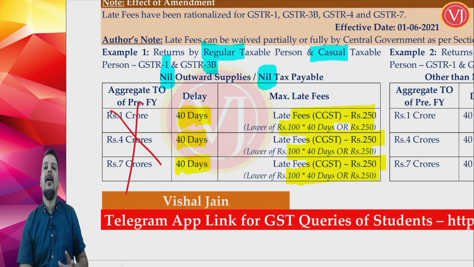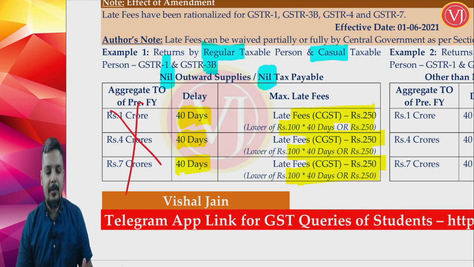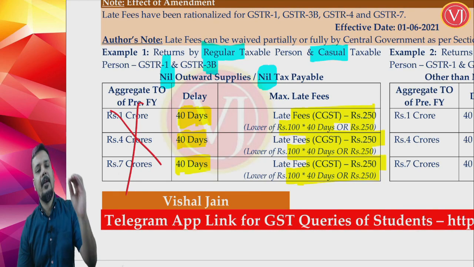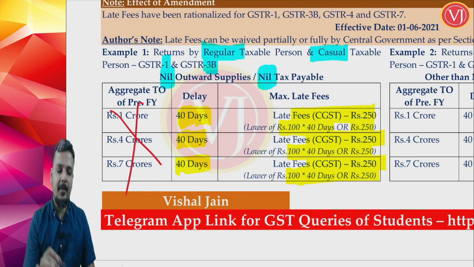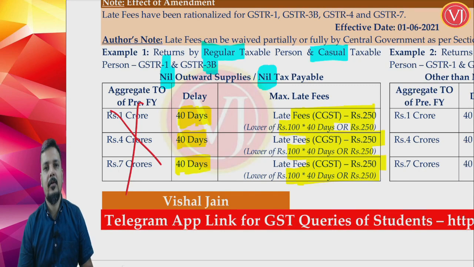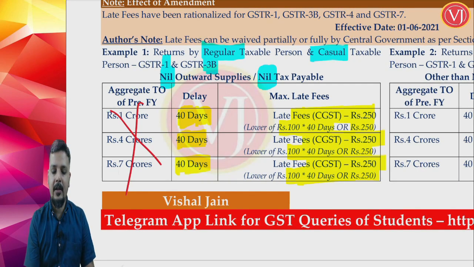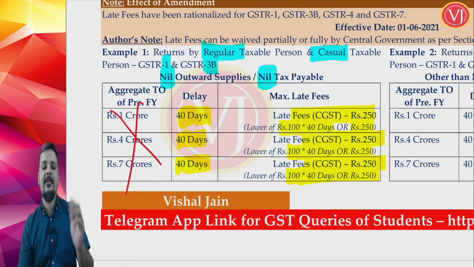Friends, understand that if at all you have a nil return, nil outward supplies and nil tax payable, nil outward supplies for GSTR-1 and nil tax payable for 3B, forget about previous year aggregate turnover. It is rupees 100 per day. So 100 per day means 100 for 40 days, 4000, or 250, whichever is lower, 250. So CGST late fees is 250. In all the three cases, copy paste is SGST late fees.